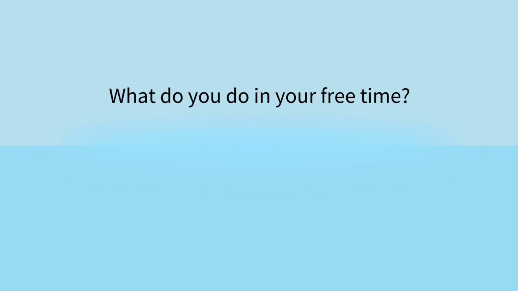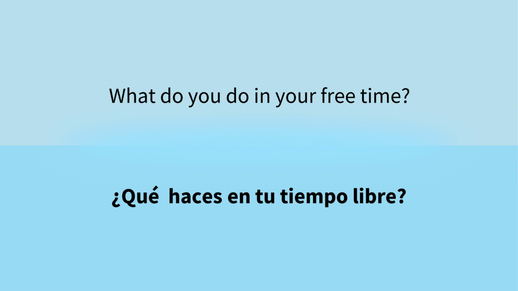The next question is, what do you do in your free time? We know that what is ¿qué? And here, do you do, those three words become haces. Haces. Haces is conjugated in present tense for the second person singular. And your free time is en tu tiempo libre. ¿Qué haces en tu tiempo libre?